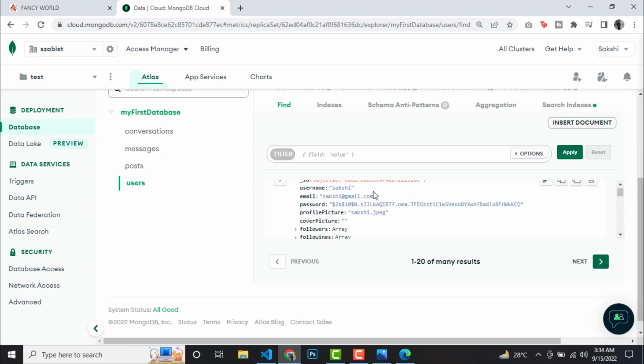So this was the overall project. I showed you the working of it, and we also looked into the database.